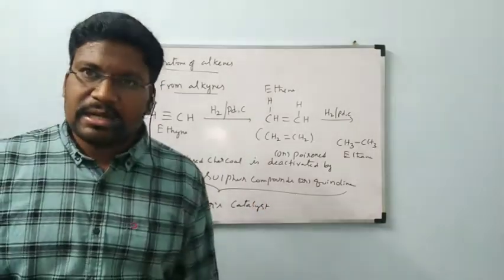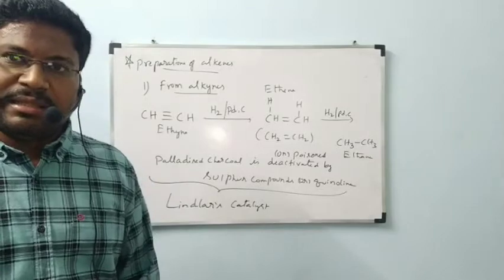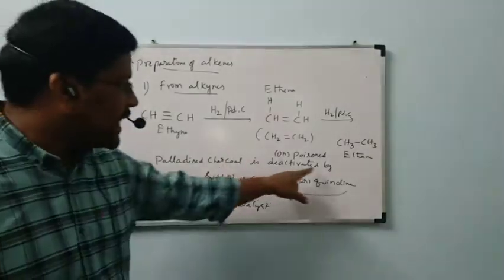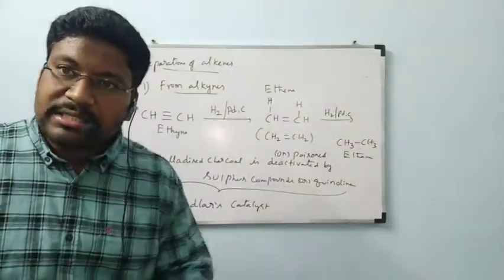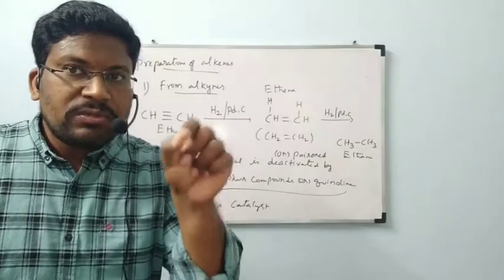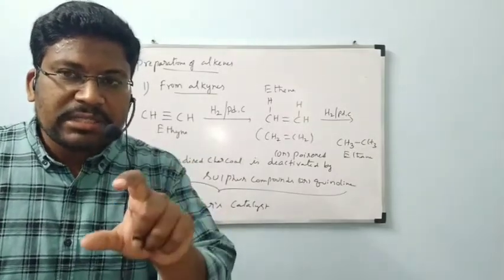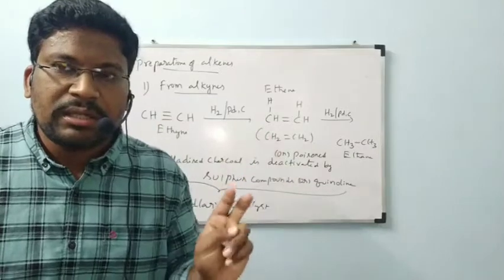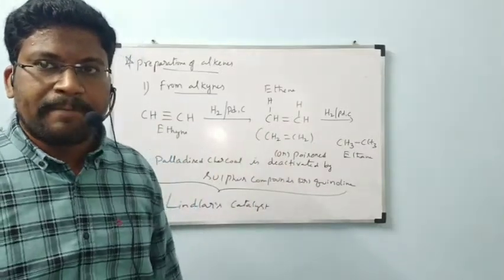Lindlar is the name of the scientist. His catalyst, palladized charcoal deactivated by sulfur compounds or quinoline, is called Lindlar's catalyst. So if you use Lindlar's catalyst, alkynes will be converted to alkenes only and it will stop there.